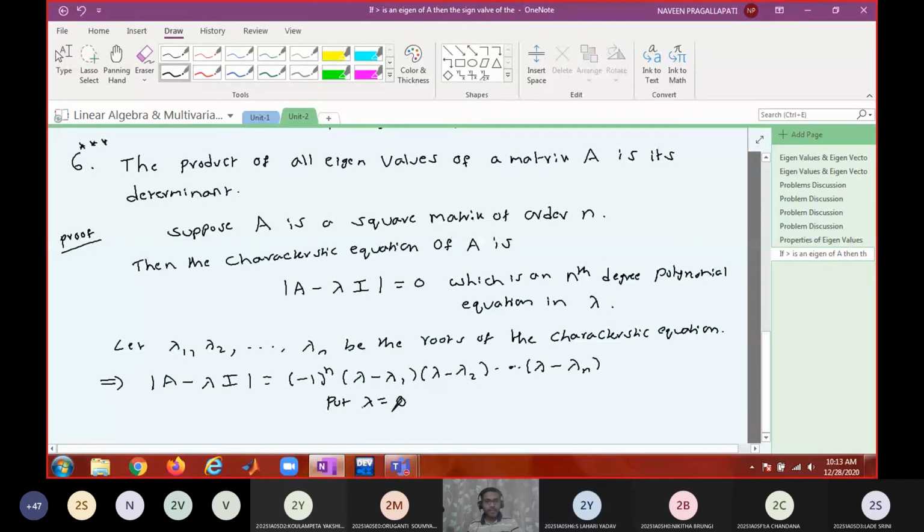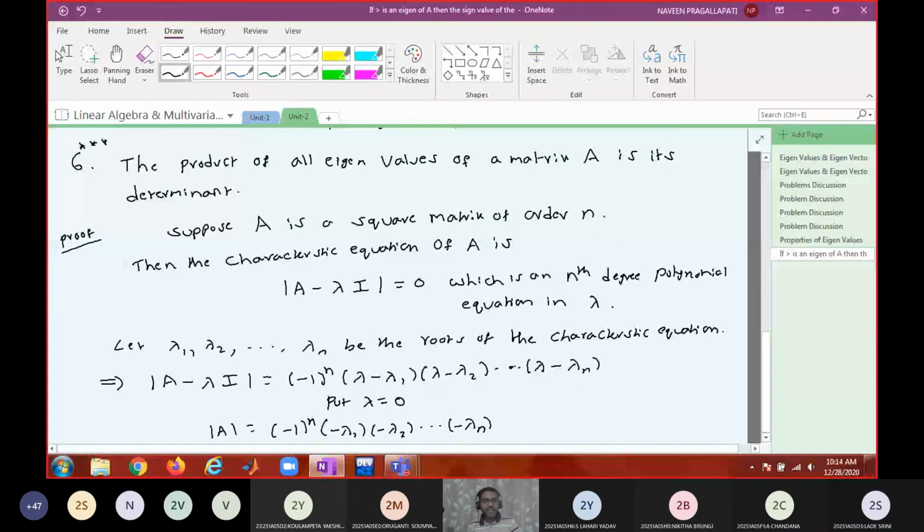If I put lambda equal to 0, then LHS would be det A. Det A is equal to minus 1 whole power n into minus lambda 1 into minus lambda 2 into, and so on, minus lambda n.